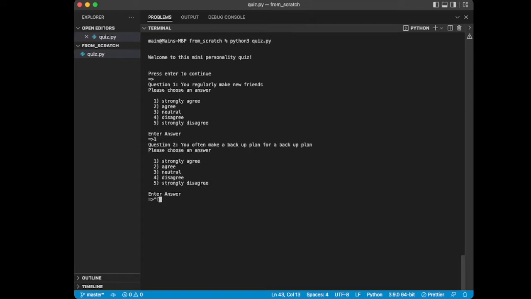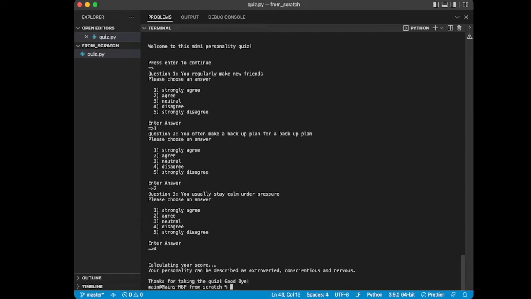And then you enter another answer here. Question 2: how much do you agree with the idea that you make a backup plan for a backup plan? So maybe I'll agree with that one too. And then, you usually stay calm under pressure. So maybe I'll disagree with that one. And then hit enter, and then it says calculating your score. Wait a second, and then we see your personality can be described as extroverted, conscientious, and nervous. So as you can see, it's taken the inputs that we provided, and basically given us a little score on how you can describe us as a person.